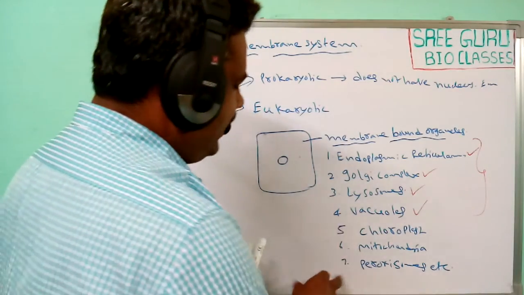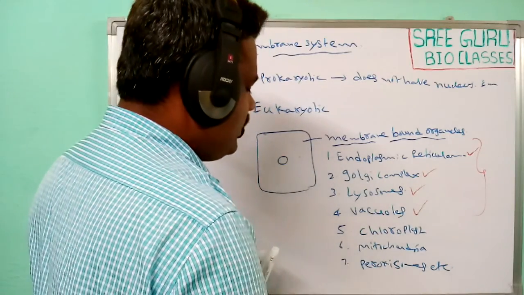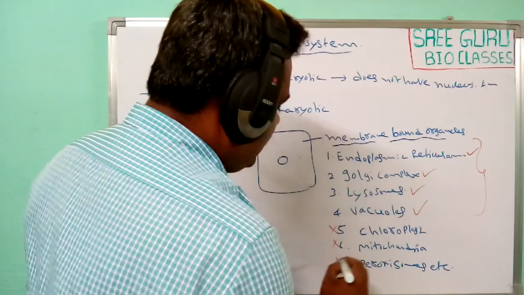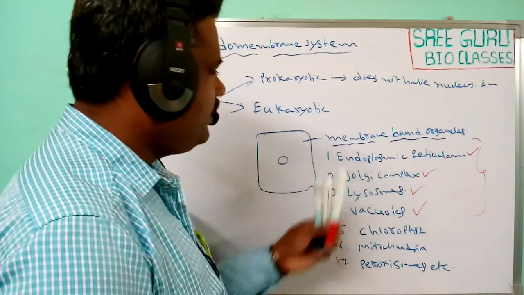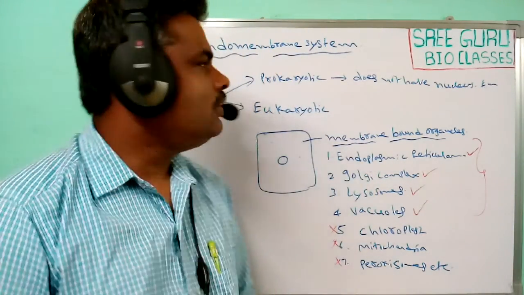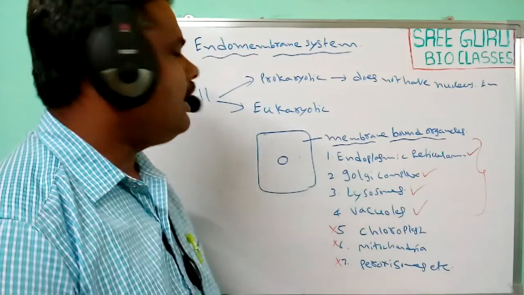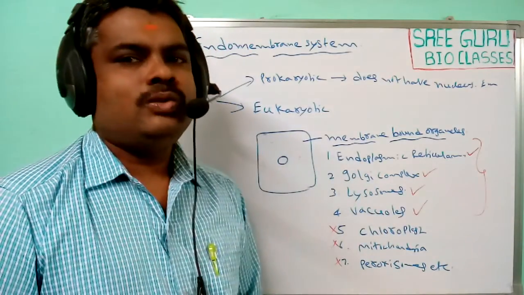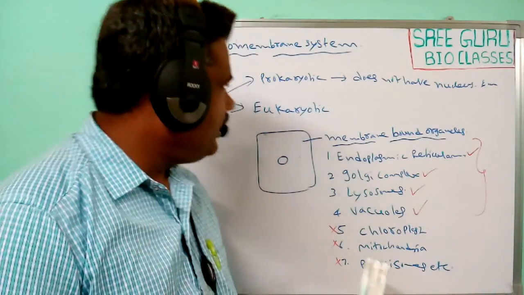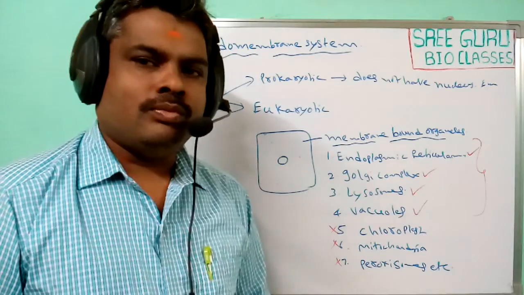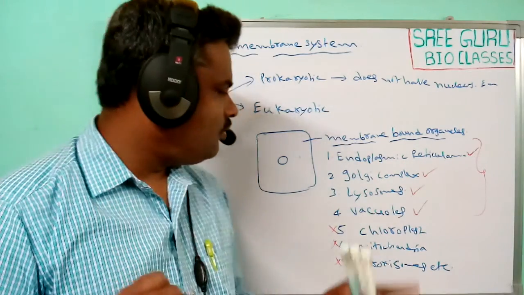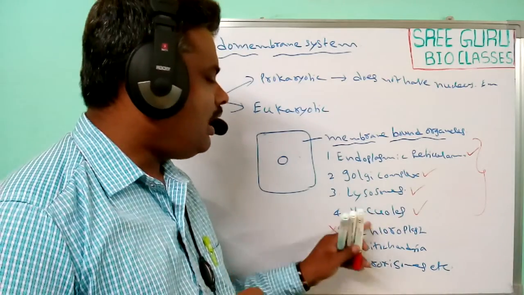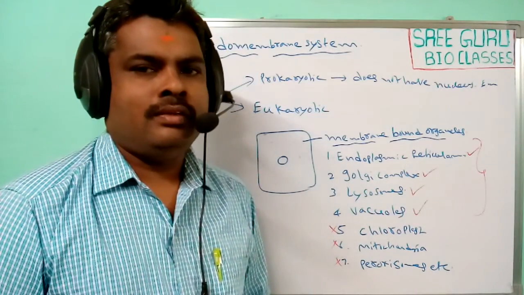The remaining structures like chloroplast, mitochondria and peroxisomes are not under the control of these organelles. They are not coordinated, so they are not included in the endomembrane system. So the endomembrane system means only endoplasmic reticulum, Golgi complex, lysosomes and vacuoles.